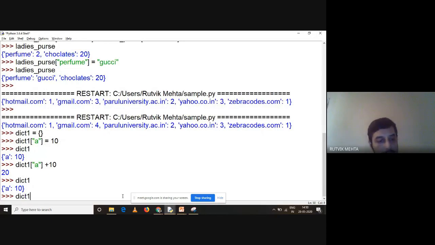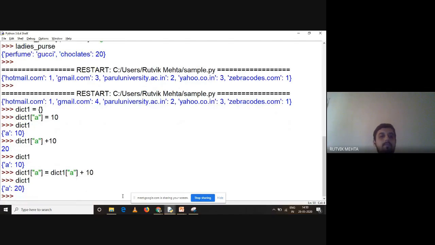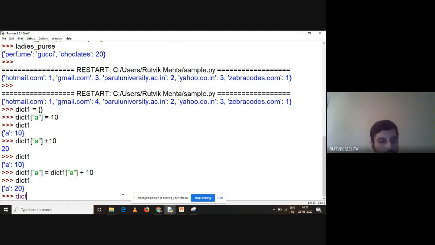So to update this value, what I have to do is dict1 of a is equal to dict1 of a plus 10. Understand this. Then it is going to become 20. Getting it? Sir, also he is getting mixed up with the assignment operator uses, like you can use it as a shorthand operator. Shorthand operator. Okay, you can do it like this also.